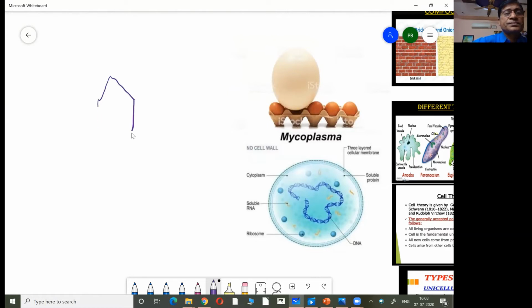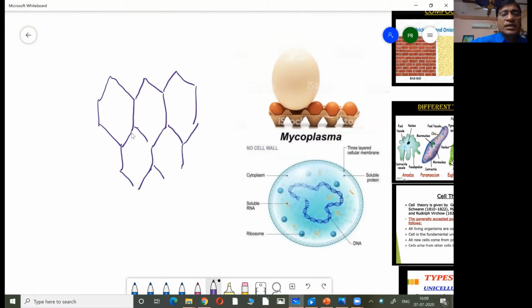When he observed those cork tissues under his microscope, I'll show you how it appeared. He observed honeycomb-like cells, empty cells, something like empty boxes.